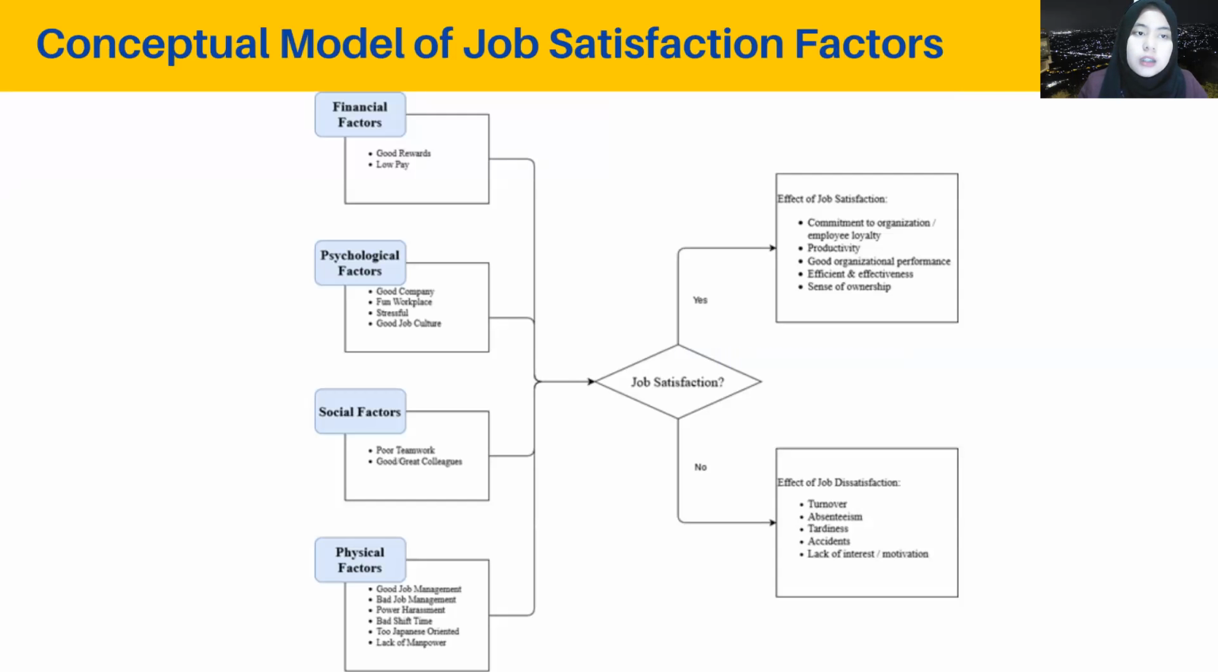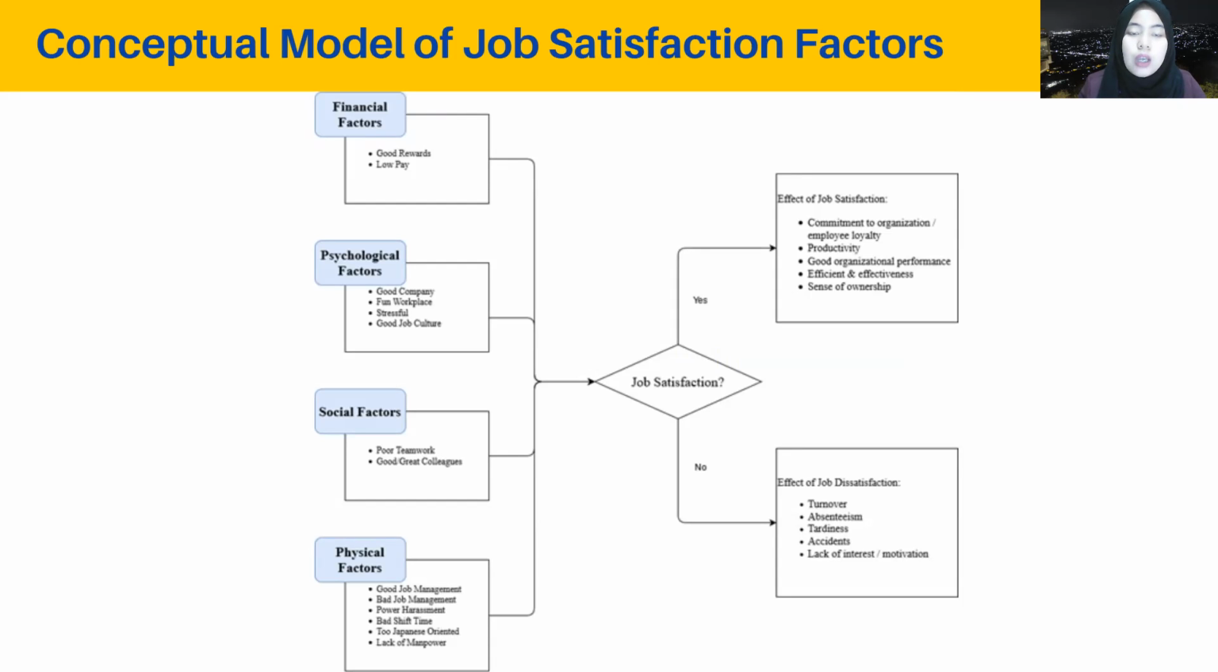And then here is the conceptual model that we made from this research. Basically, from the raw data that we got from the job hunt website, we cleaned it up and grouped it into the four factors that were identified before, such as financial, psychological, social factors, and physical factors. And from those, we have keywords for the financial factors.